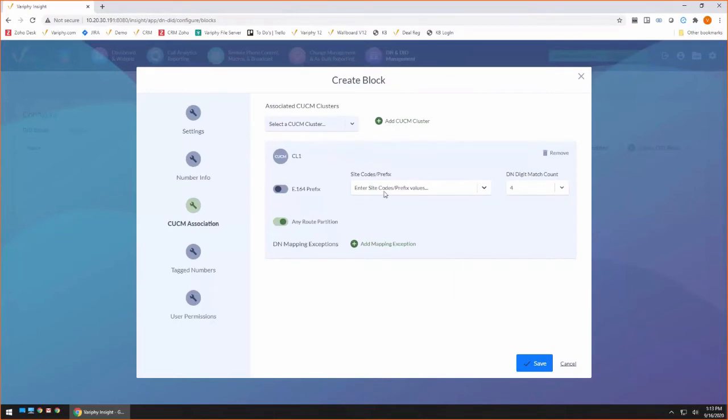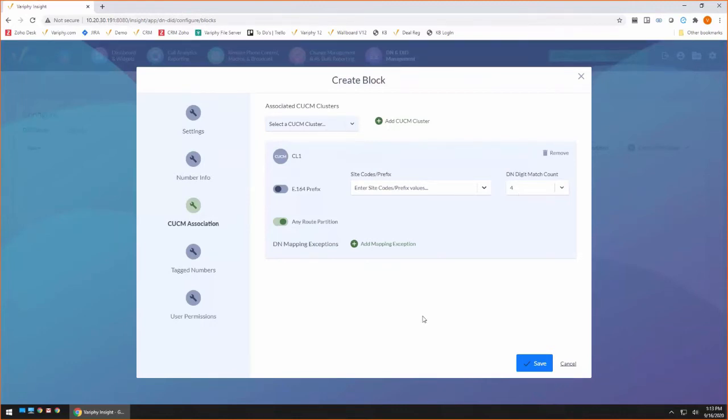Now you'll notice this option here for site code prefixes. A lot of times we'll get into a situation where people have office codes. In other words, the DN within the call manager is maybe a 4-digit number, but it's prefixed by a 123, and 123 means it's this office. Well, that's great, because I can create a block that says this is this office name. I could add this site code in here, and now we'll incorporate that site code into that 4-digit matching. And we're going to take a look at that in a little bit if we have some time as well.